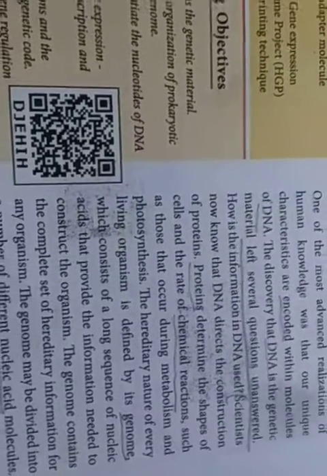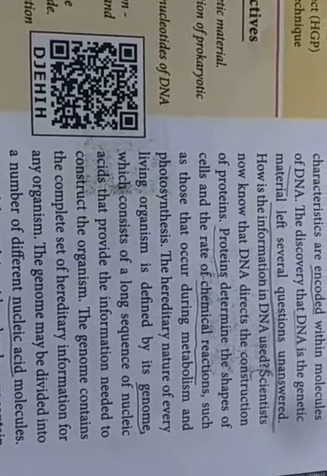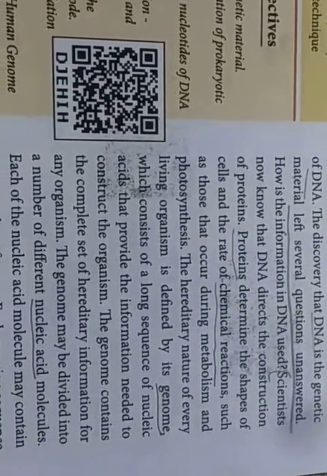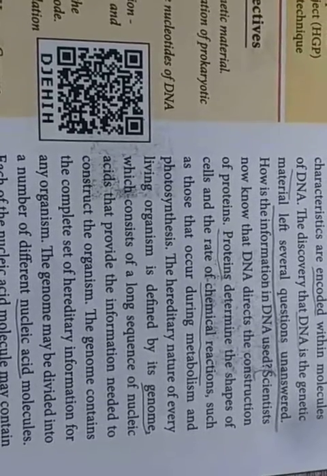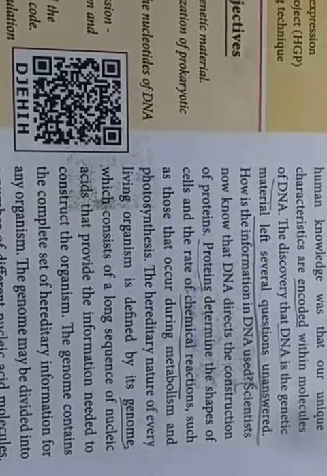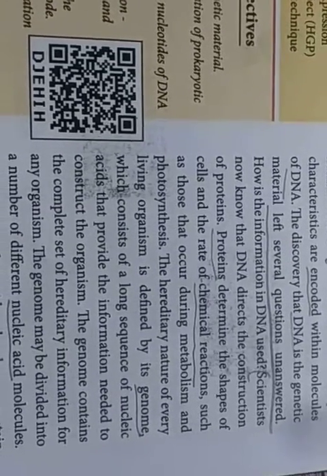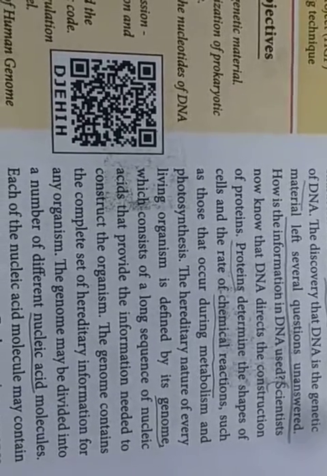Then a number of chemical reactions also occur in our body with the direction of proteins, such as those that occur during metabolism and photosynthesis. So cell shape and a number of chemical reactions occur with the help of the protein. This occurs in our body in the form of metabolism and photosynthesis.